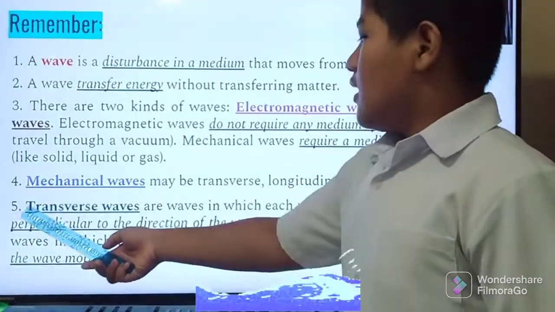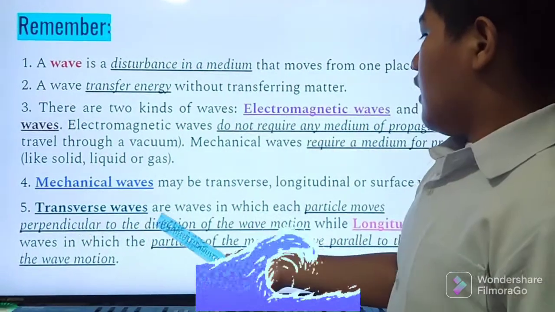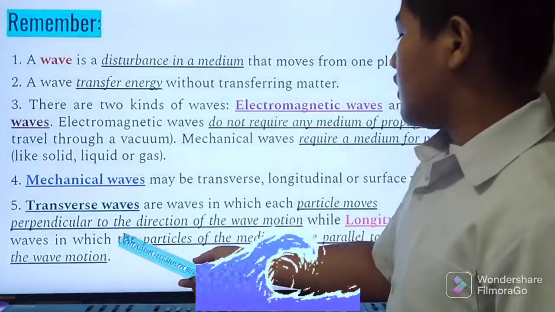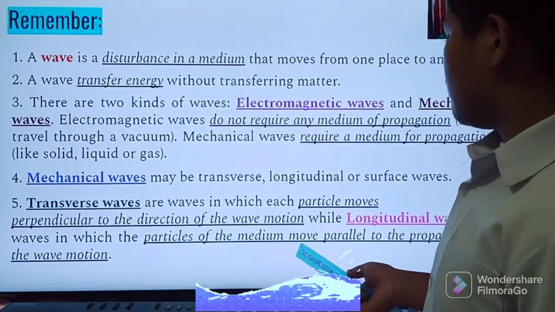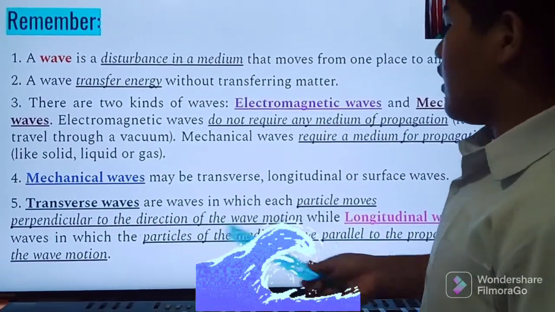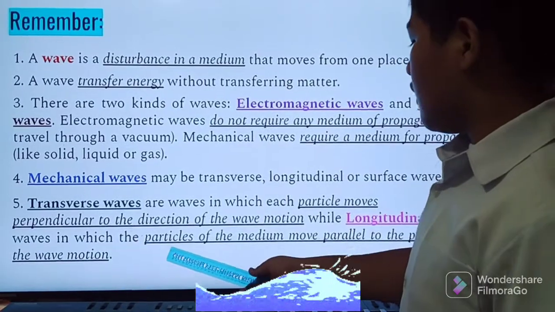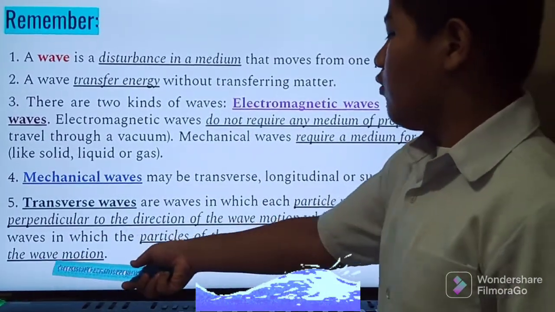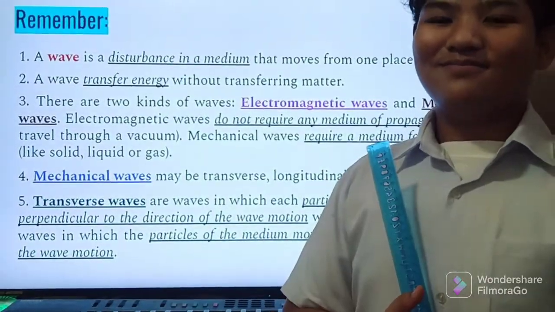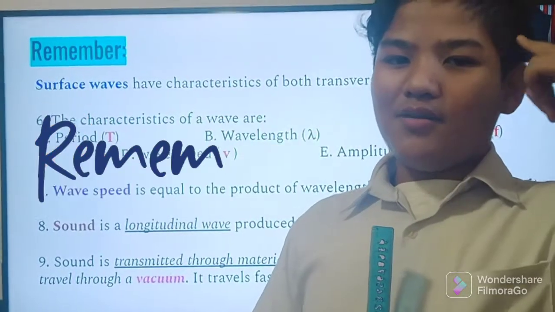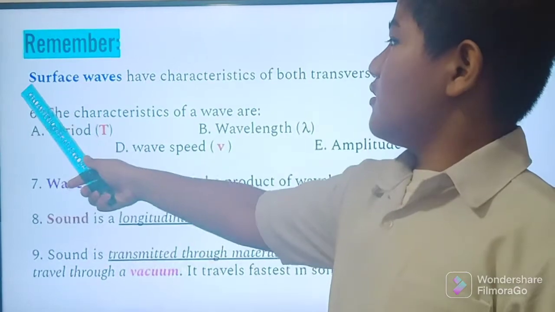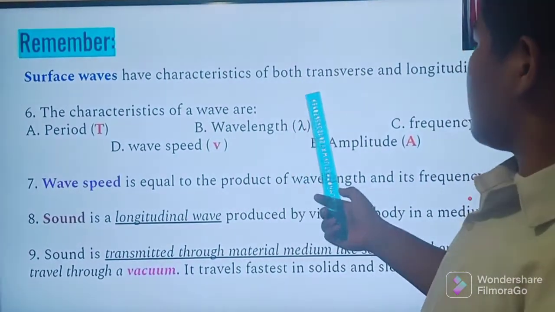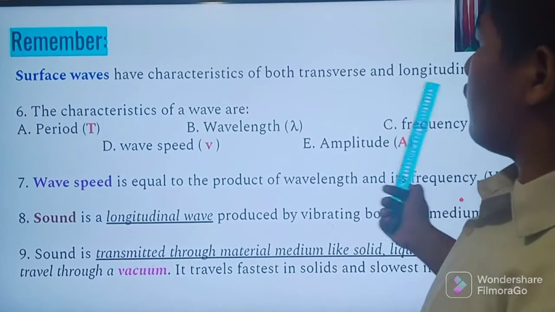Number 5. Transverse waves are waves in which each particle moves perpendicular to the direction of the wave motion, while longitudinal waves are waves in which the particles of the medium move parallel to the propagation of the wave motion. Another thing to remember are surface waves. Surface waves have characteristics of both transverse and longitudinal waves.